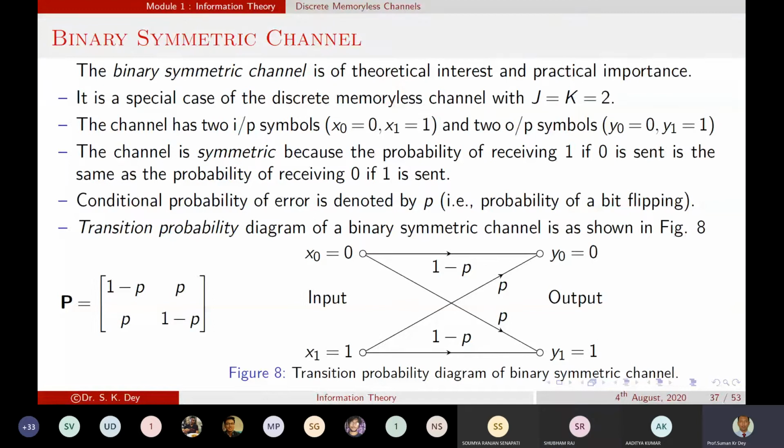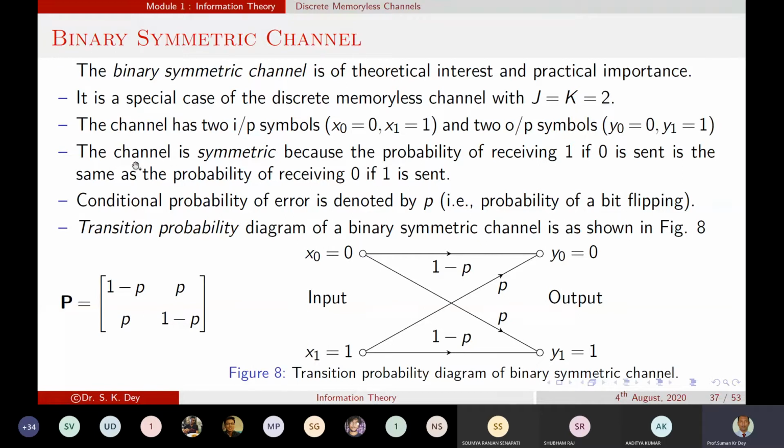As we told, both are symmetric. Whatever conditional probability we consider when sending 0 and receiving 1, that is p. Since it is symmetric, when we send 1 and receive 0 it is also the same probability. That's why it is called the binary symmetric channel.